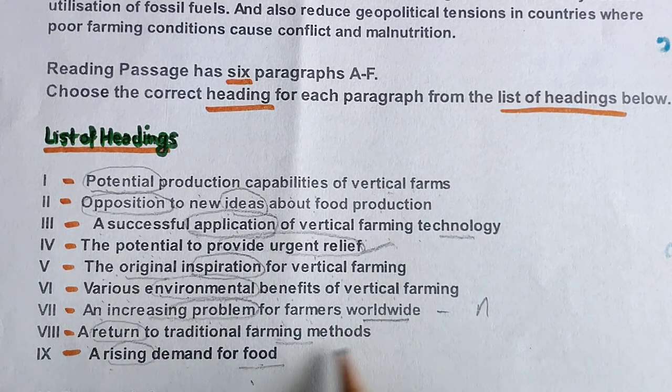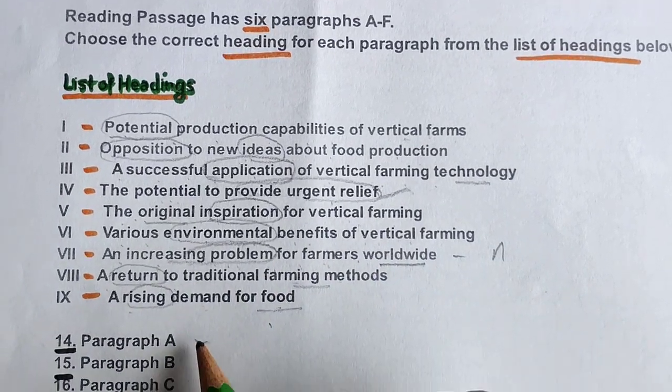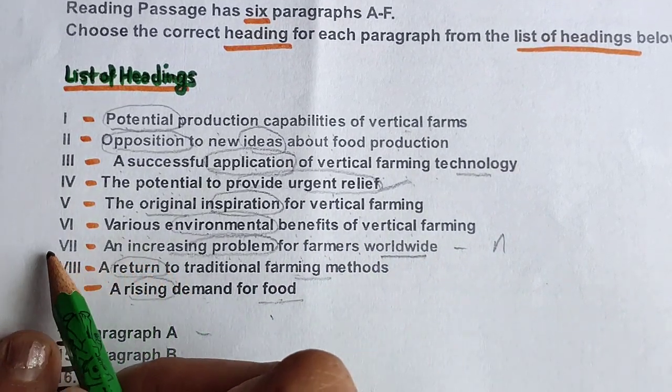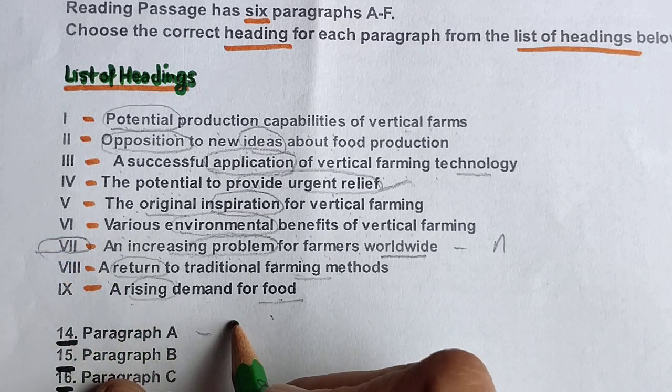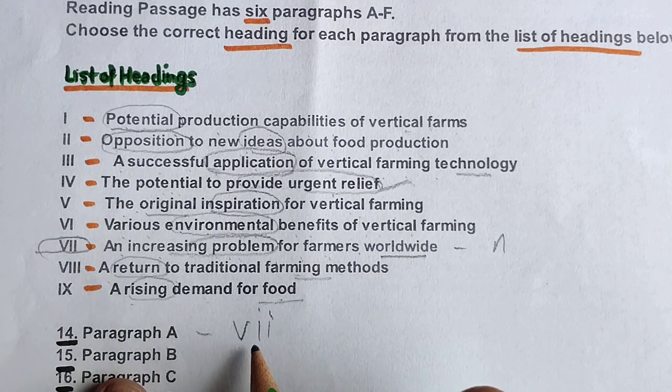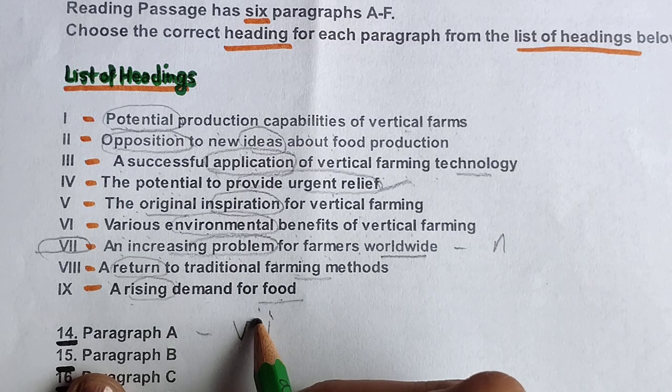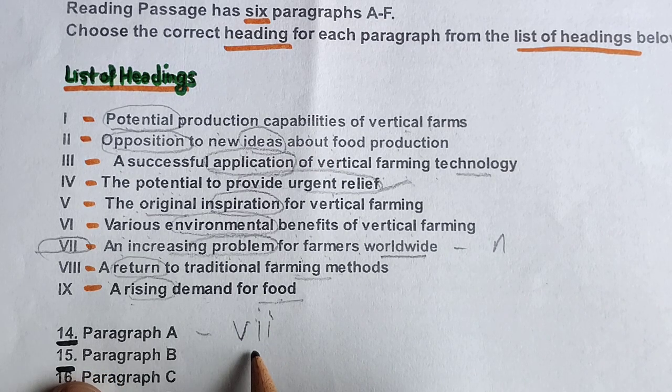In the answer sheet, in front of number 14 we will write this number 7, like this. Whatever style they have given, you can use. So number 7 is there. I will show you the paragraph again.